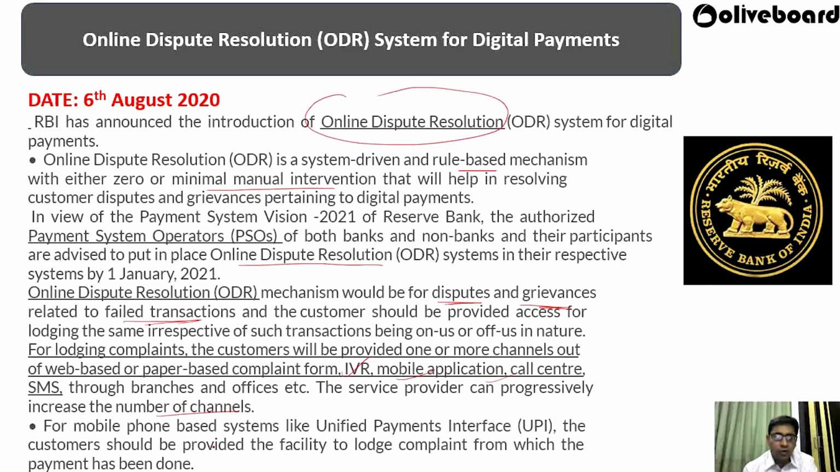For mobile phone based systems like UPI, the customer should be provided the facility to lodge a complaint from the same application from which the payment has been done. So for the Unified Payments Interface, RBI has asked to make sure that the customer can raise the complaint from the same mechanism through which the payment has been done. So this is regarding the online dispute resolution for digital payments.